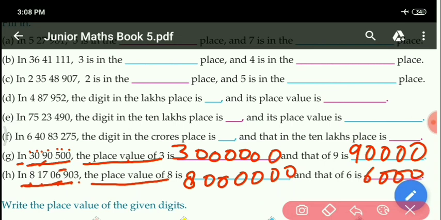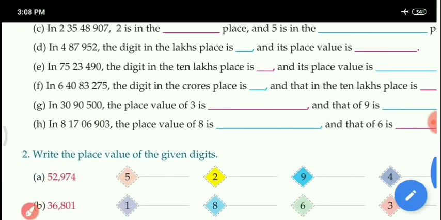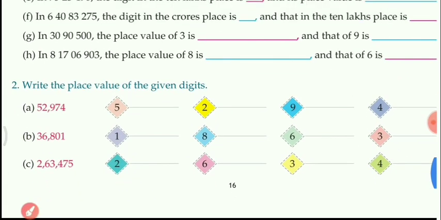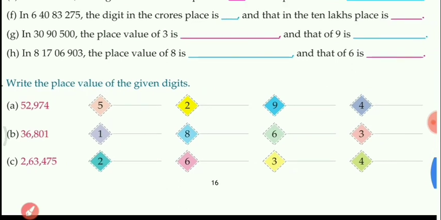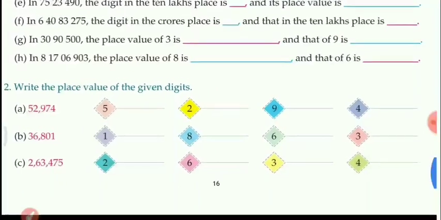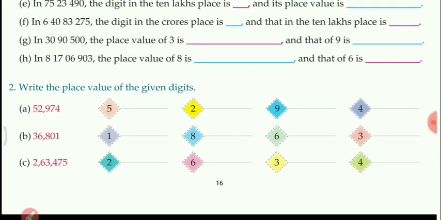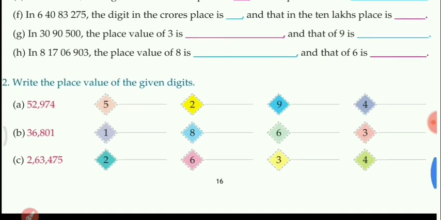Now see the next question. What is given? Write the place value of the given digit. We have to find the place value of the given digit as given in the square. Okay. So let us see the first part.